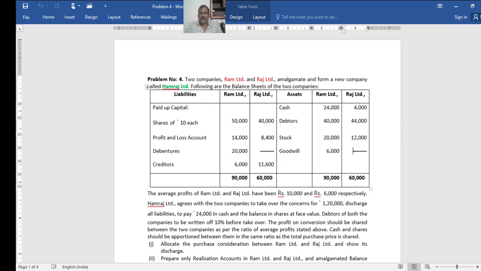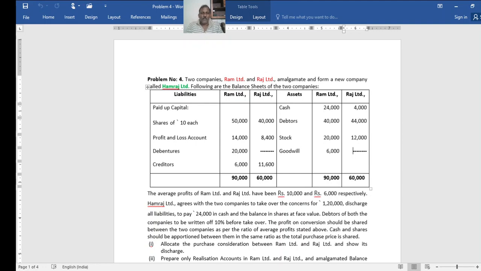The profit of conversion should be shared between the two companies as per the ratio of average profit stated above. As you know, it is 10:6 or 5:3. And to continue, cash and shares should be apportioned between them in the same ratio as the total purchase price is shared.